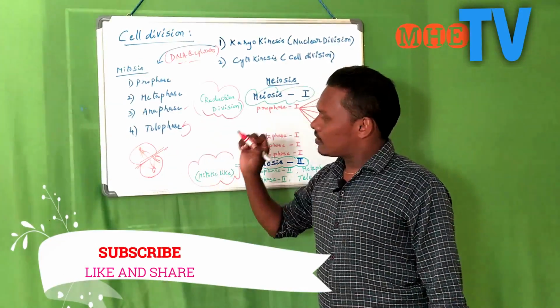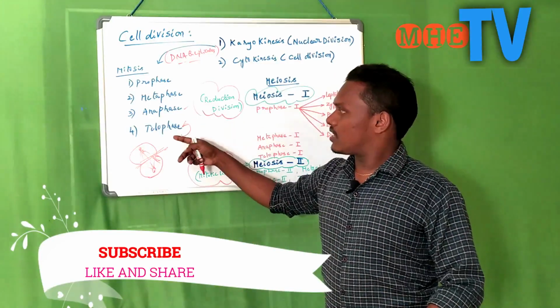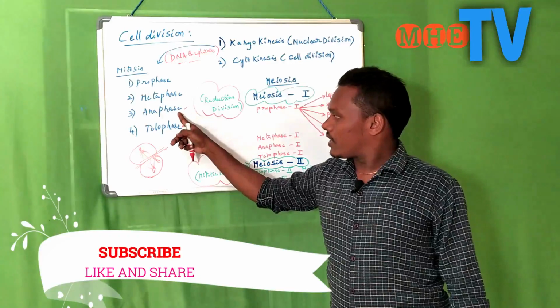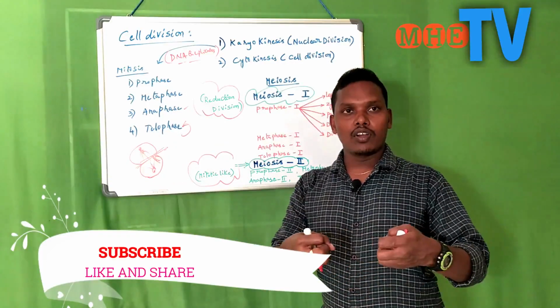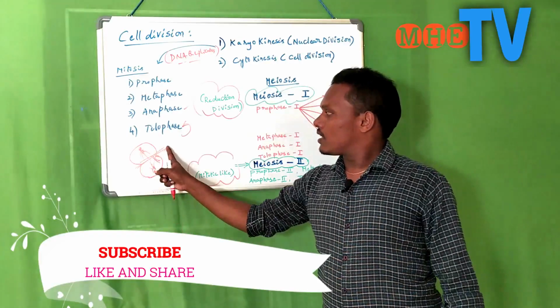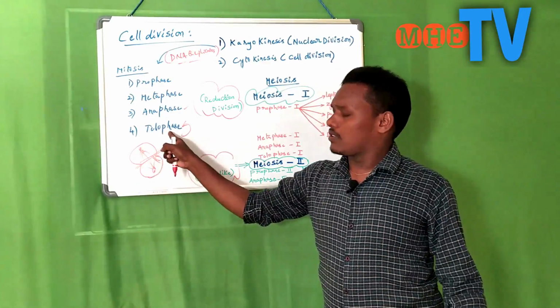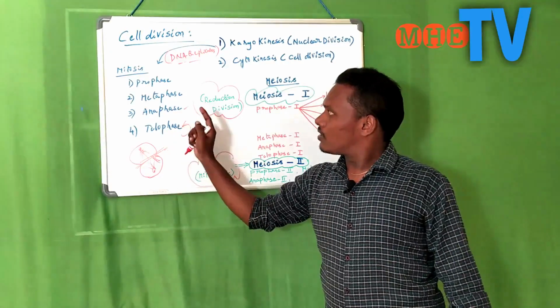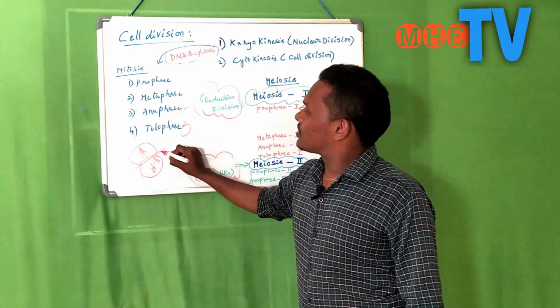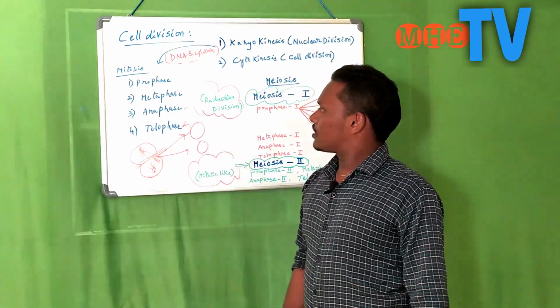This process continues till the end. It is called telophase. Anaphase and telophase are quite similar. In anaphase, the chromosomes are separated towards the opposite poles. This process continues until the cell is divided into two equal parts. This stage is known as telophase. After completion of this division, we get two distinct cells.